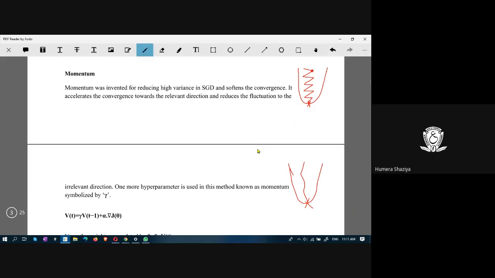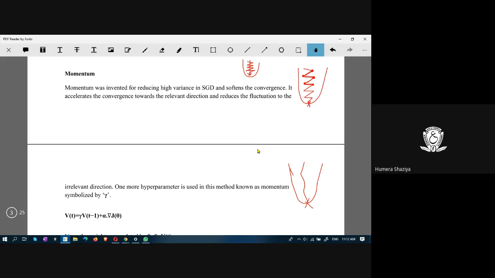It is unnecessarily moving here and there. When we know that the path is straight, when we know that there is a slope like this, what is the need of moving around and then reaching the final minimum position?